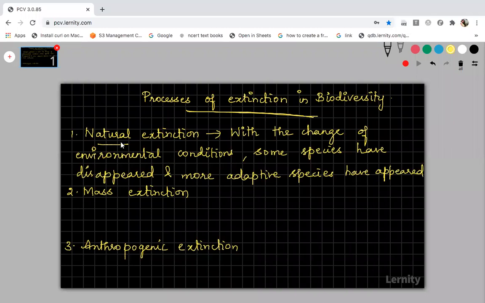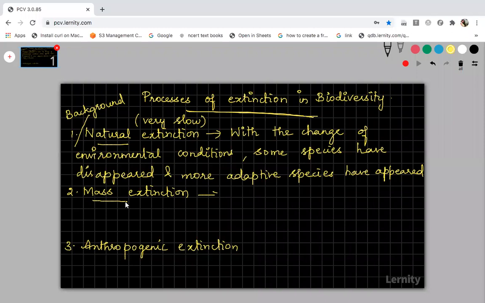So this natural extinction occurs very slowly. It is a slow extinction, and it also has another name. Let me write here: natural extinction is otherwise called background extinction. Okay, the other name for natural extinction is background extinction, right? So, got it, what is meant by natural extinction?